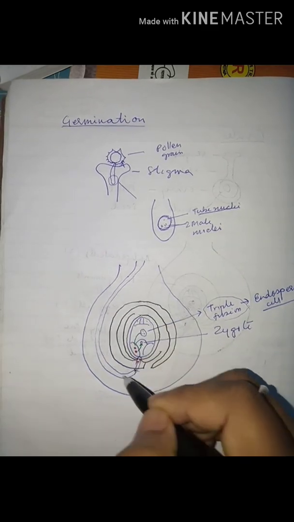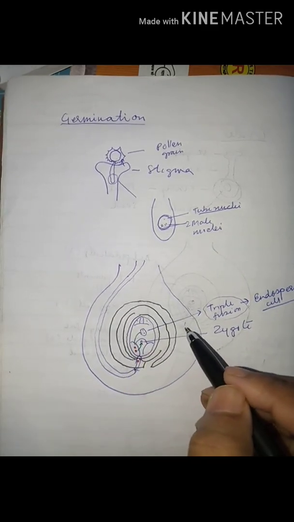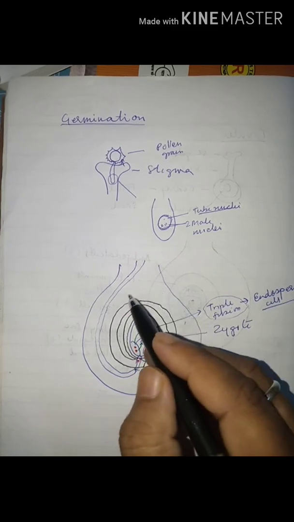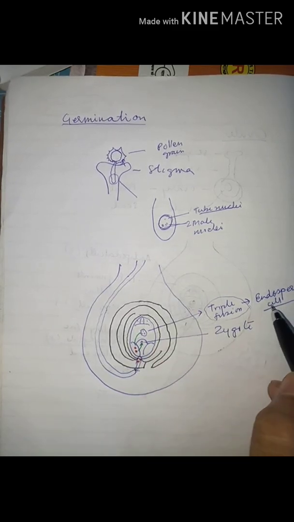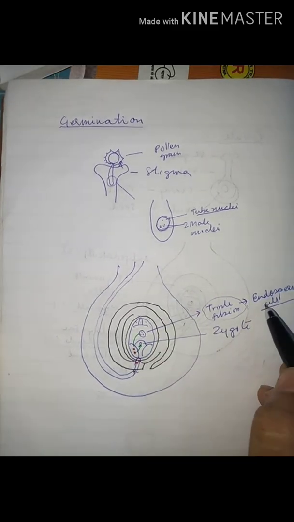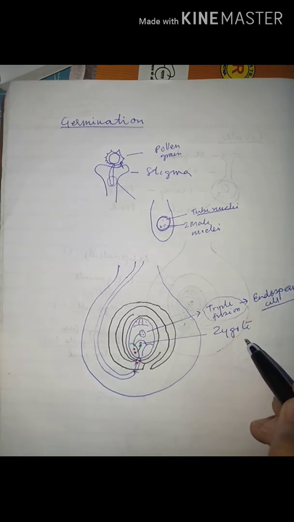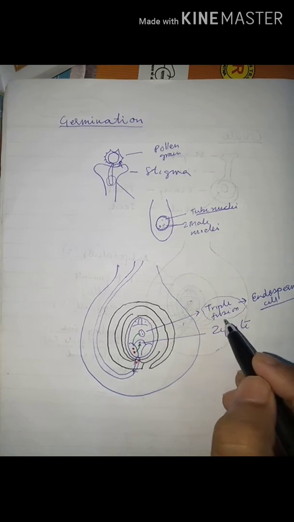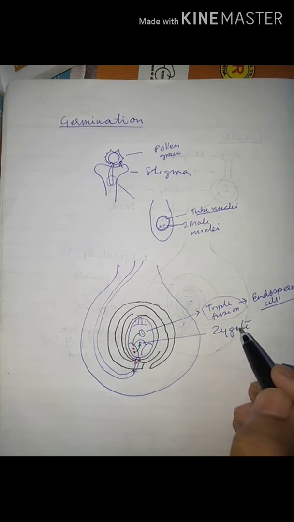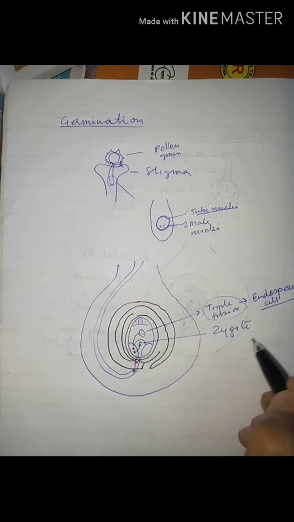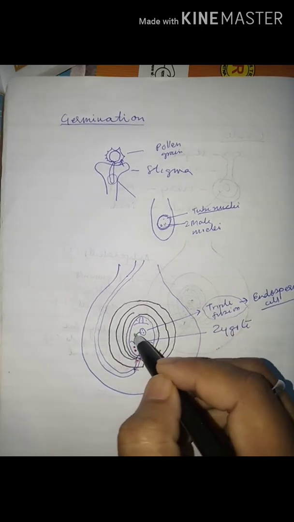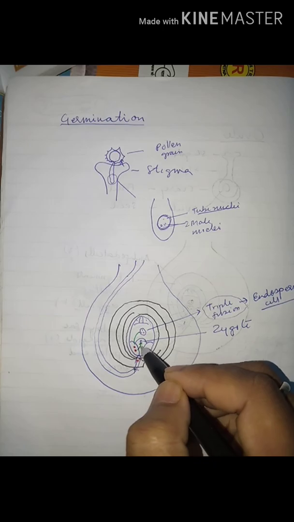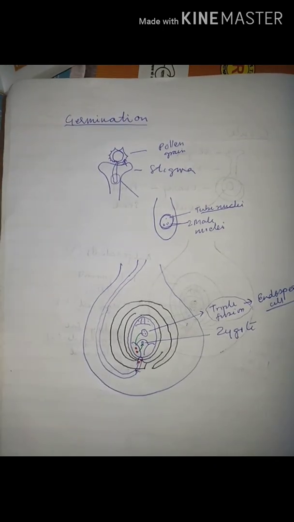So finally the conclusion is that after fertilization, two different types of cells are formed: one is the endosperm cell and the other is the zygote. Hence, altogether two fertilizations have occurred, and so the whole process is called double fertilization, because here there are two types of fertilization. Clear?